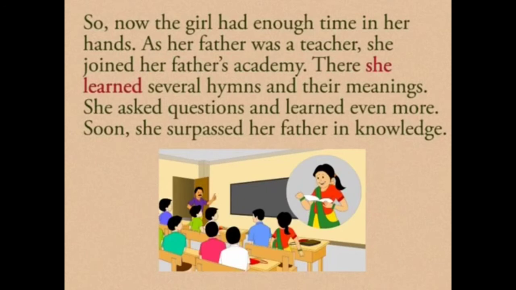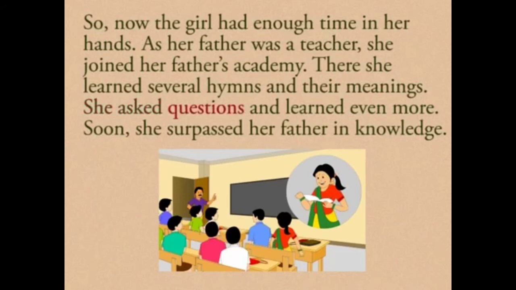The girl joined the academy, and there she learned several hymns. Hymns means a song, or a song of worship, that's called hymns. And she also learned their meanings there. She asked so many questions and she learned even more. She surpassed her father in knowledge, means she went beyond him, she got more knowledge than her father.